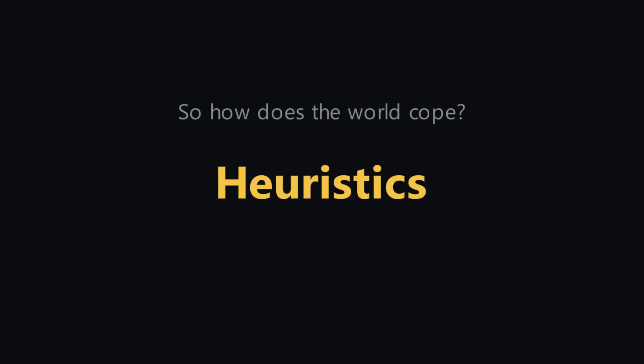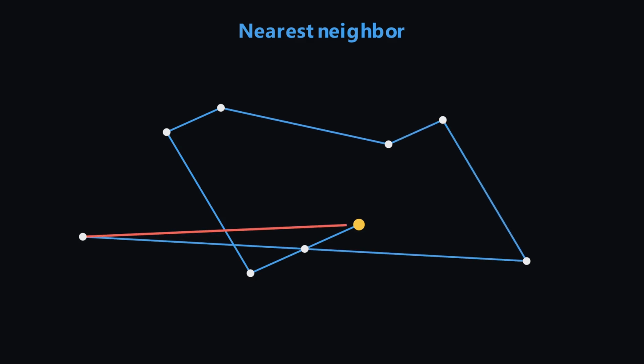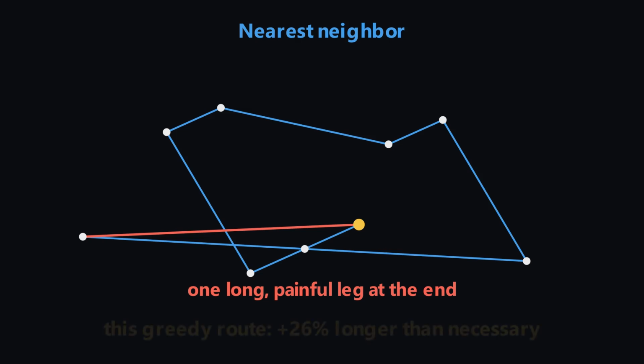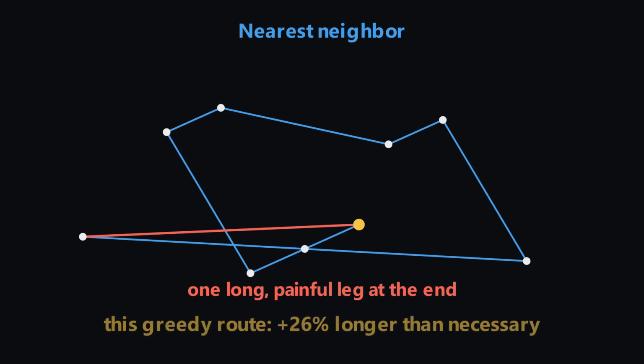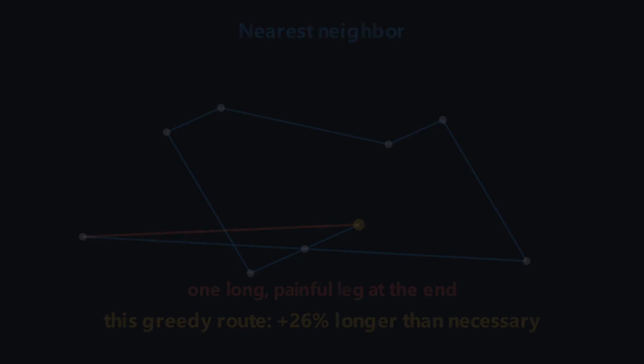We stop chasing the perfect and chase the good enough found fast. Heuristics. The simplest: always drive to the nearest unvisited city. Quick, intuitive, but greedy. It traps you, one long, painful leg at the very end. And greed has a price. This nearest neighbor route is often about 25% longer than the truly best. Fast is not the same as good. But we can fix it.